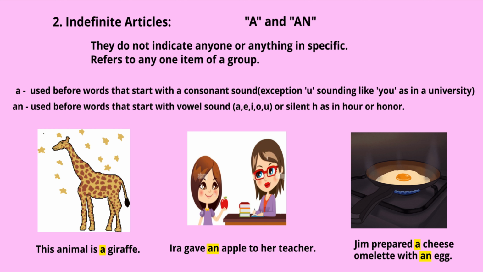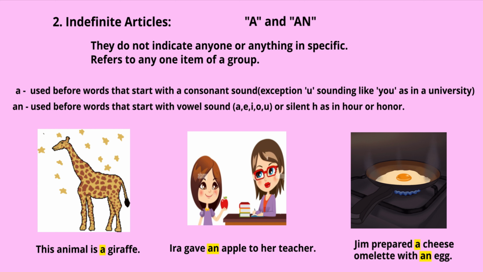The second type is indefinite articles. A and an are the indefinite articles. They do not indicate anyone or anything in specific and refer to any one item of a group. A is used before words that start with a consonant sound. But there is an exception. The letter U sounding like you, as in a university, we say a university. We don't say an university.